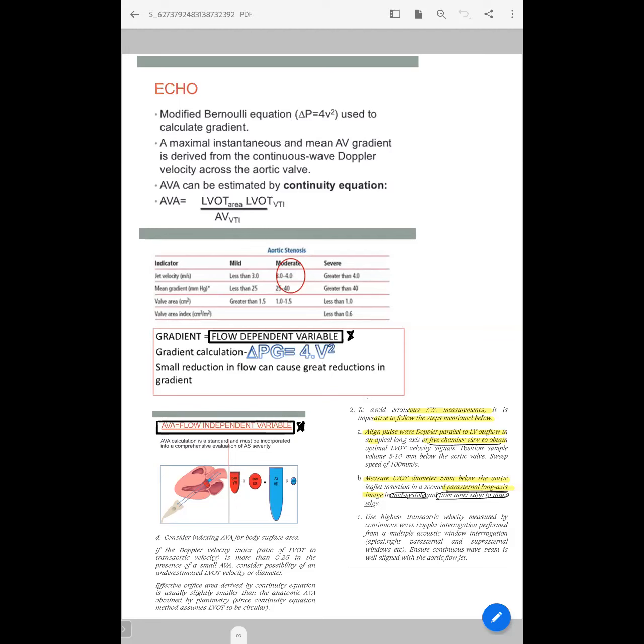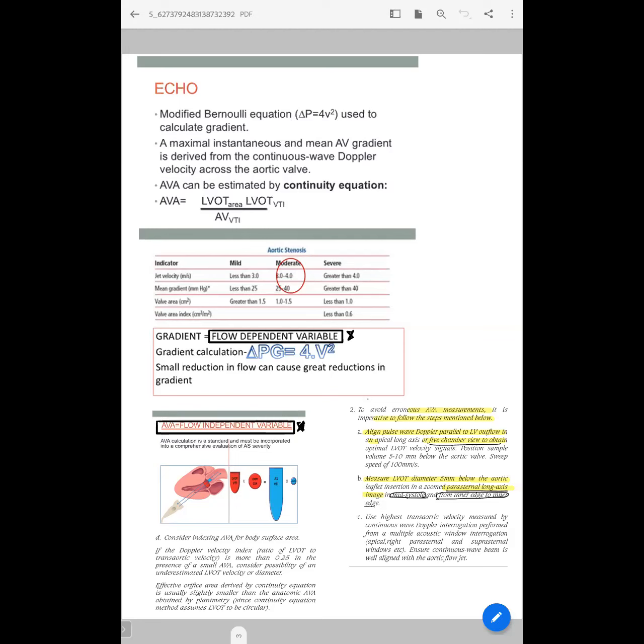We should measure the LVOT diameter 5 mm below the aortic leaflet insertion, that is 5 mm below the annulus, in zoom view and in mid systole, from inner edge to inner edge. You should use the highest trans-aortic velocity measured by continuous Doppler for the aortic VTI. And you should also index the aortic valve area to body surface area.